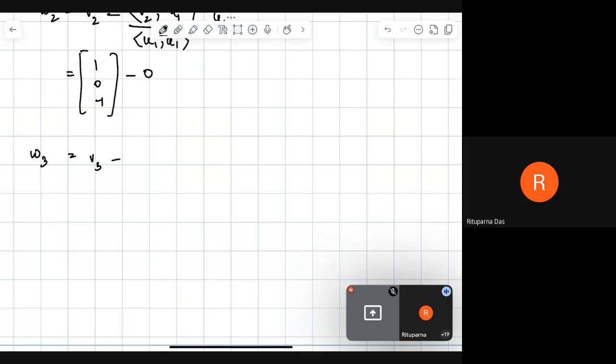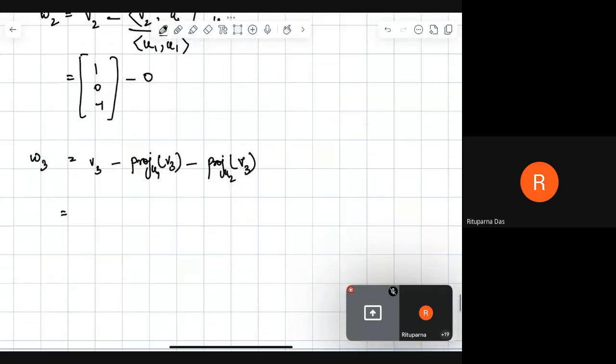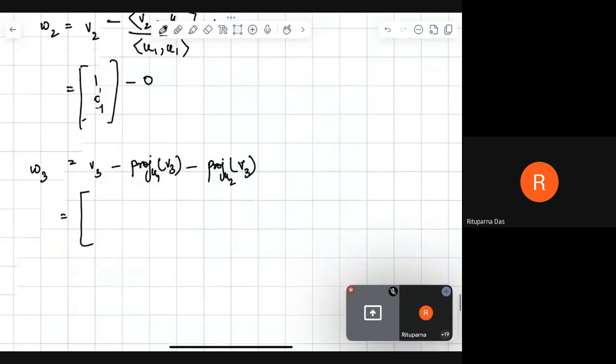Next we calculate W3. We have V3 minus the projection of V3 with respect to U1, minus the projection of V3 with respect to U2, with V3 being (0, 1, 1).